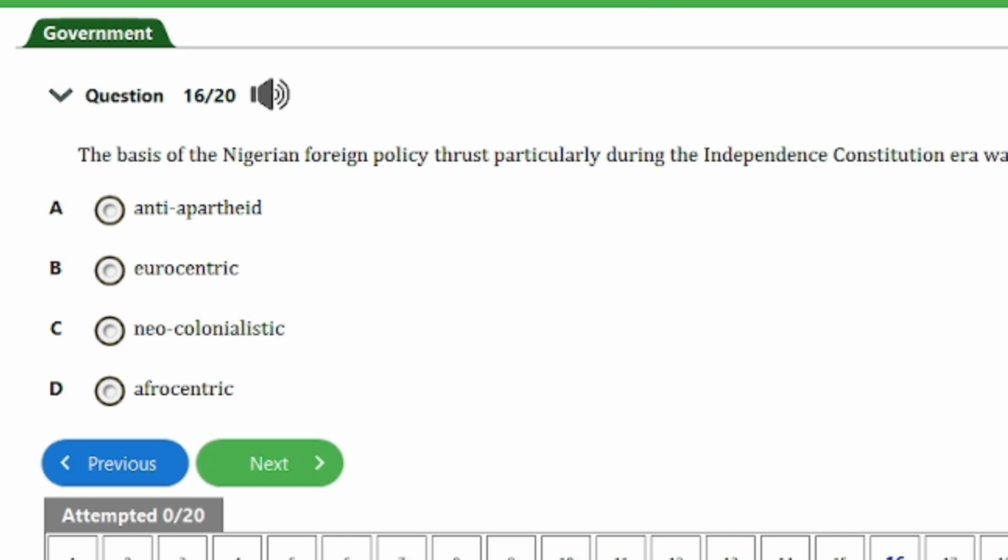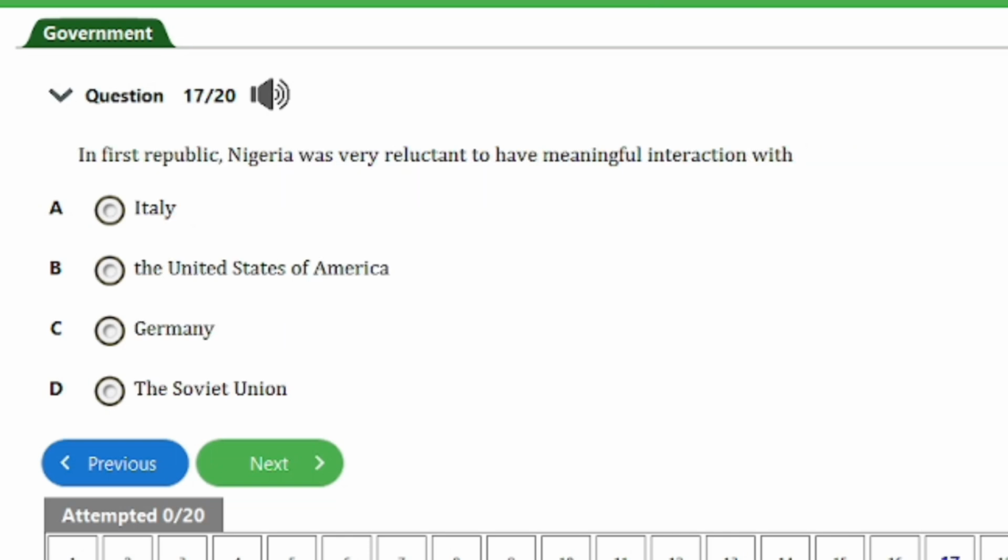And there it is, question number 17. It says, in First Republic, Nigeria was very reluctant to have meaningful interaction with A. Italy, B. the United States of America, C. Germany, D. the Soviet Union. So guys, the answer to this question is option D here. That's the Soviet Union. And that is for this question. So let's head on to the next question, guys.